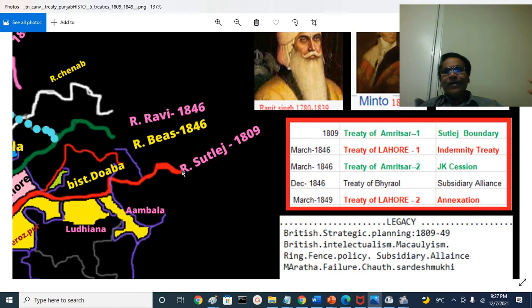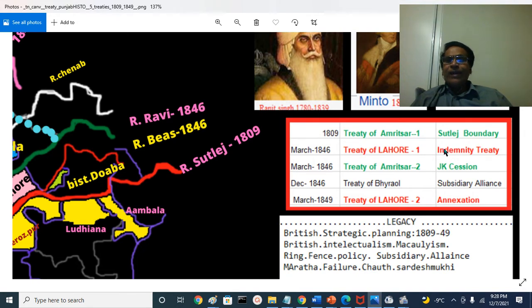Last treaty, of course, is the annexation of Punjab. Khalsa Sarkar, Lahore's Darbar, their territories became British East India Company Bahadur territories. That is the final treaty. Of course, the treaties have to be mostly signed in the big cities. That is the capital of Khalsa Sarkar, Lahore. Easy to remember. First you start with Amritsar, then you end with the Lahore second. And after Amritsar, naturally the Lahore first treaty.